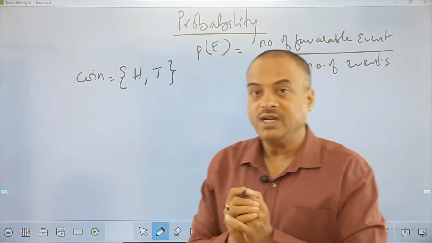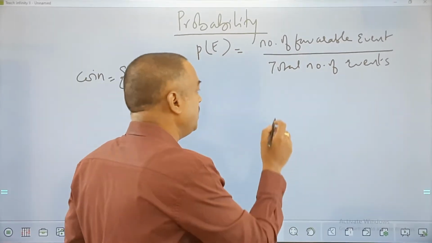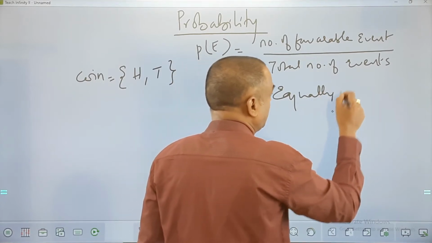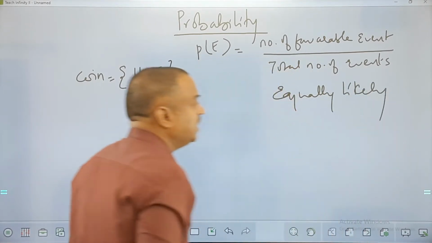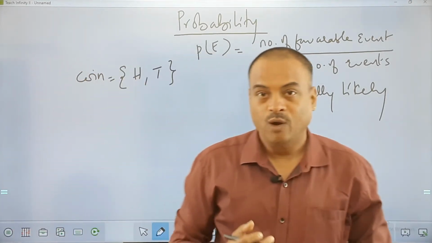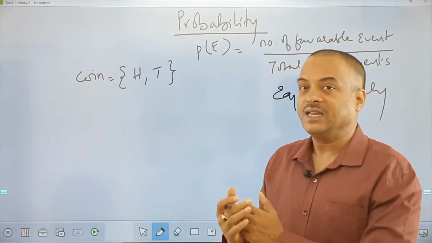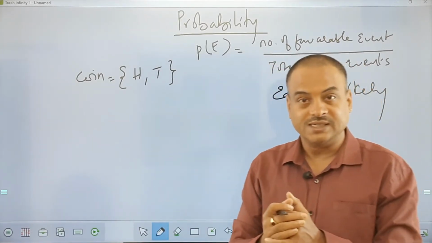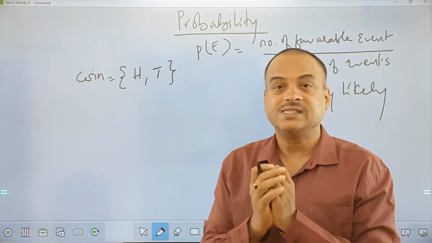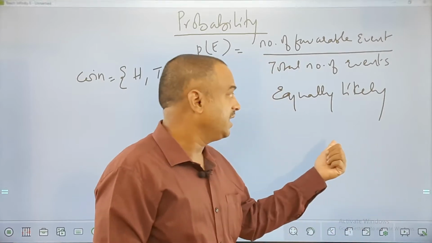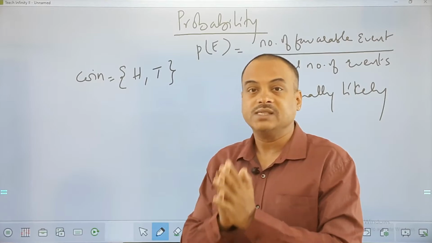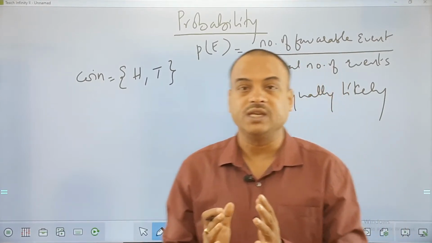Now here, importantly, we also need to know one important definition, that is equally likely. What is equally likely, my friend? The chance of getting head is the same as the chance of getting tail. Or vice versa, the chance of getting tail is the same as the chance of getting head. So these two events have equal chances. In such a case, they are said to be equally likely events. Is that clear? The chances of both coming up are the same. In that case, it is said to be equally likely.